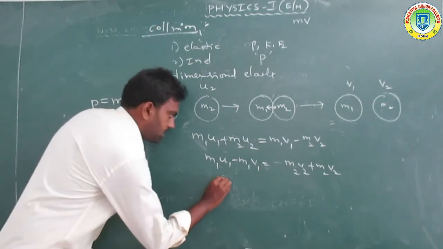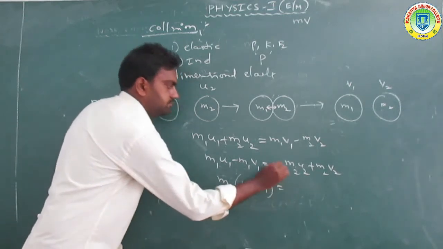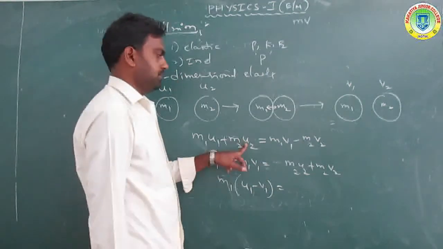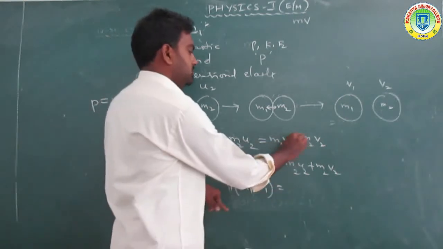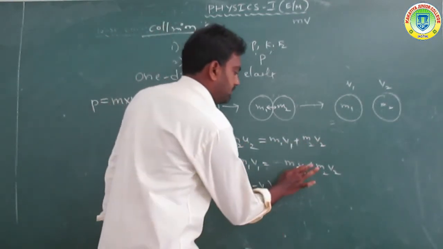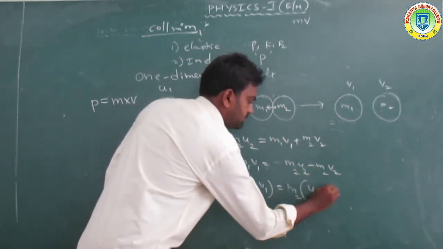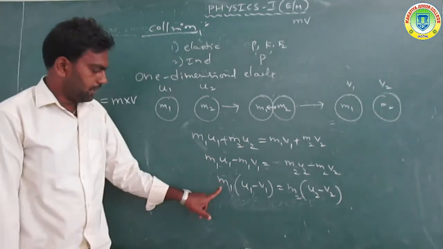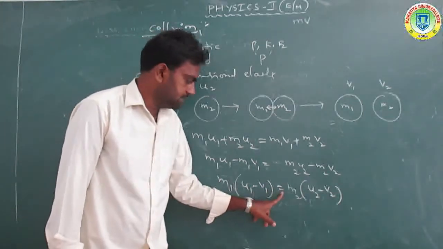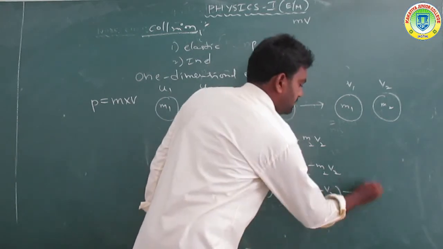Taking m1 common and m2 common, we get m1 (u1 minus v1) equals m2 (u2 minus v2). This is called equation 1.